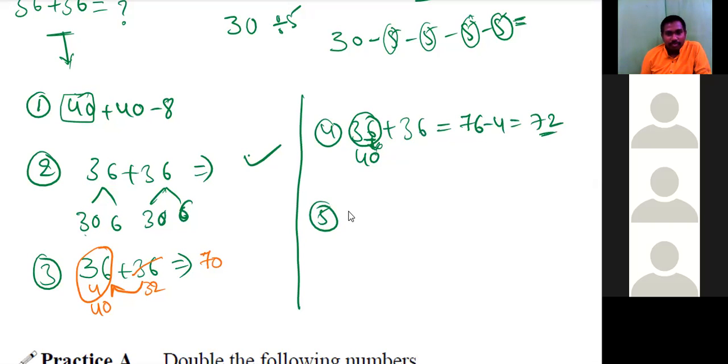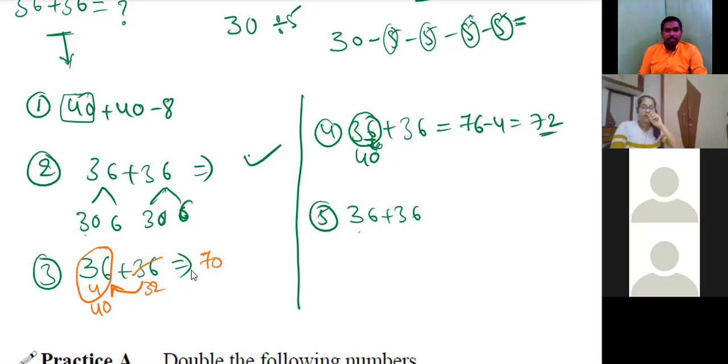So 40 plus 30, plus 2. That will again become 40 plus 32. This one only, right? Okay. 40 plus 32, it will be the same. These many ways are there, and there may be many more ways.